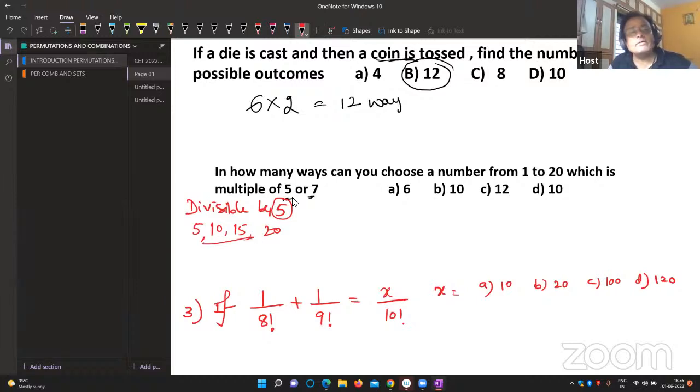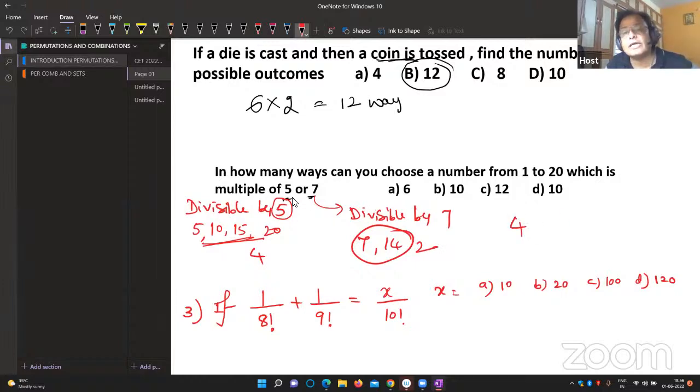That is how many chances? 1, 2, 3, 4 chances are there. When you go for divisible by 7, how much? 1 means the first number is 7, the second number is 14, that is 2. The first operation is done in 4 ways, the second operation is done in 2 ways, you have to add.